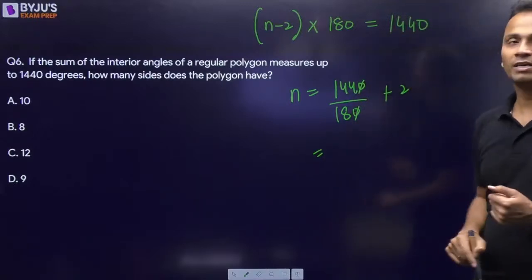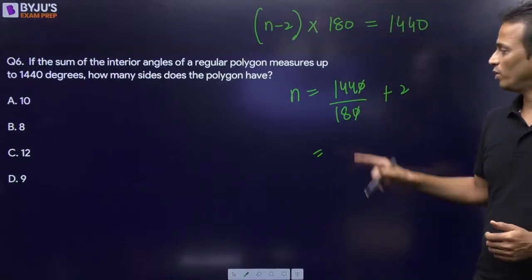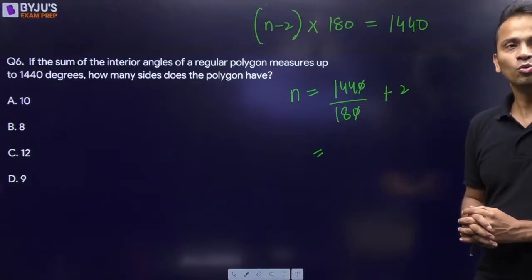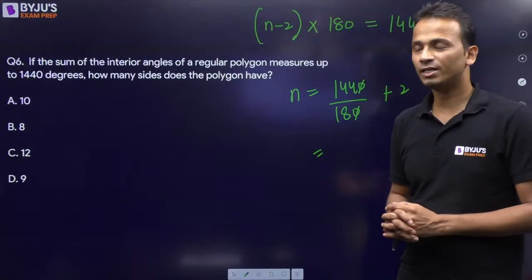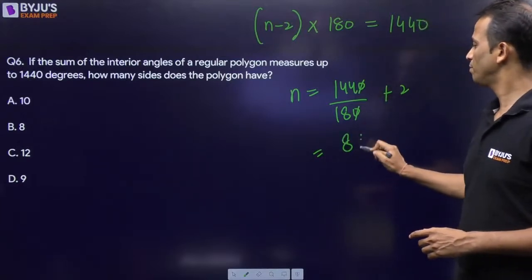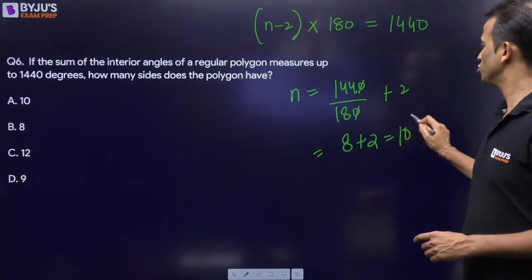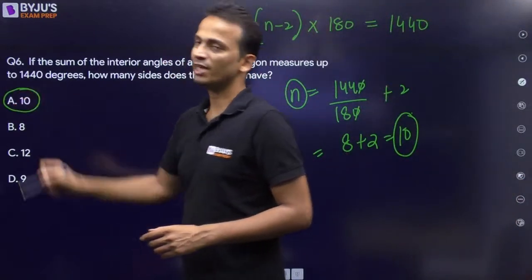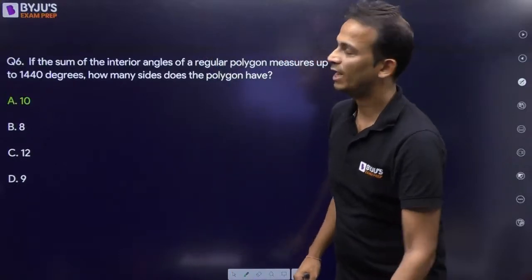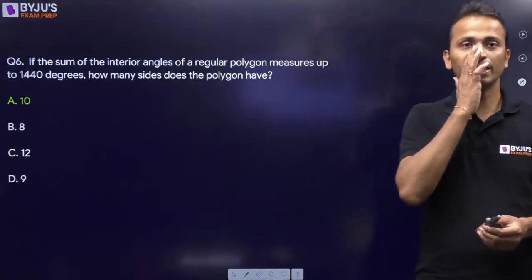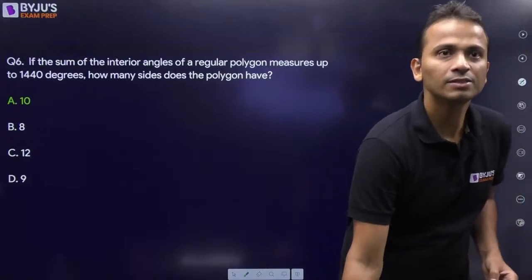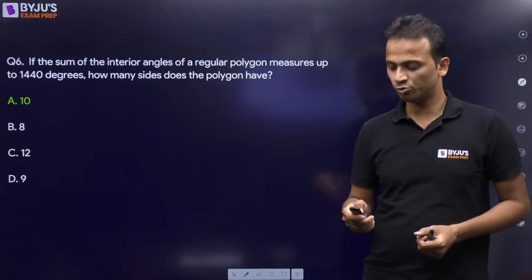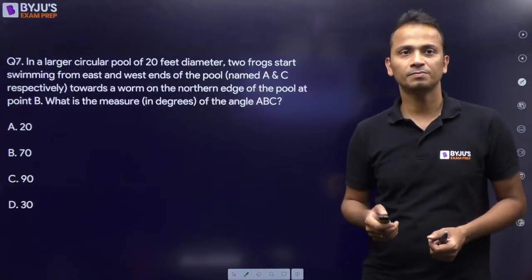So 144 divided by 18 is how much? 144 divided by 18. Now 18 into 8 is 144, plus 2. The final answer should be equal to 10. So the value of n, the number of sides, should be option A, that is 10. And yes, this is the correct answer. Great. So that was question number 6. Let's move on to question number 7.